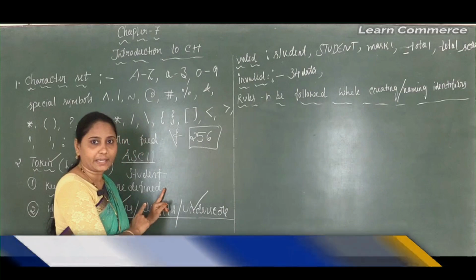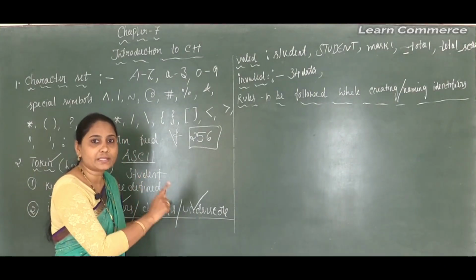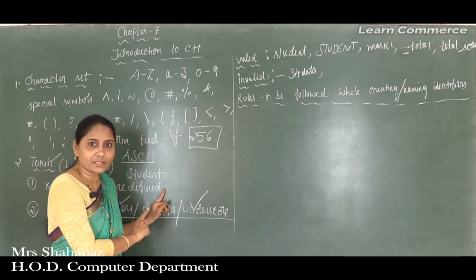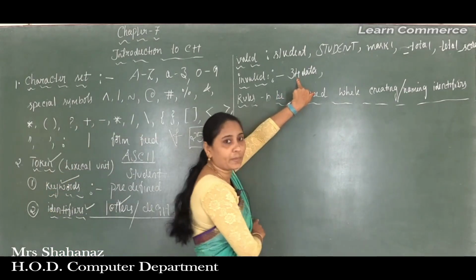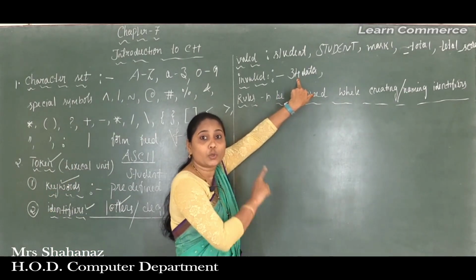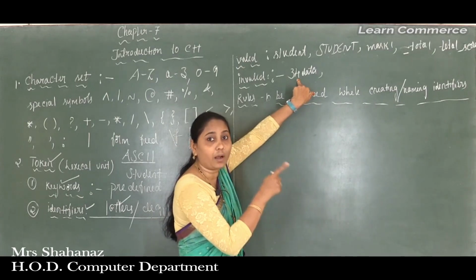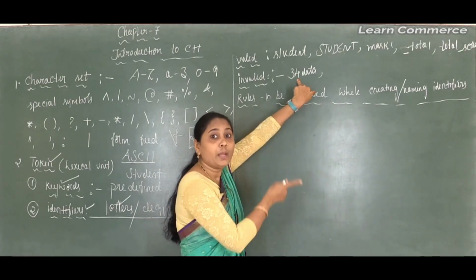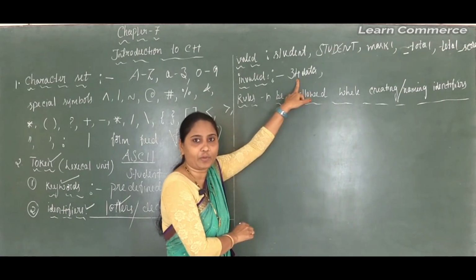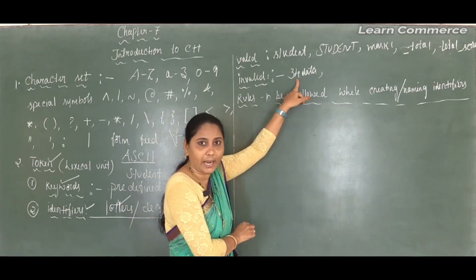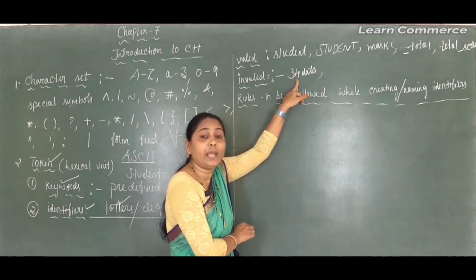I already said here that an identifier may start with either alphabets or the underscore. Correct, no? But this example starts with a digit here. So data34 is a valid identifier, but 34data is called an invalid identifier. Why is it called an invalid identifier? Because it starts with a digit here.